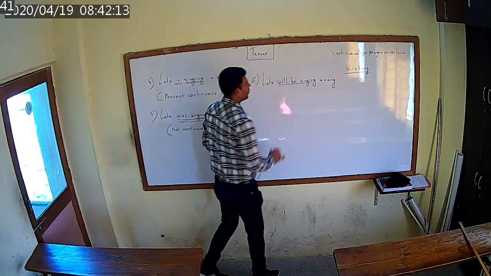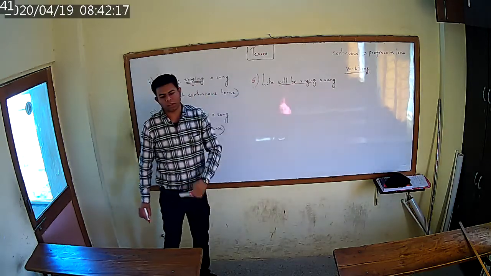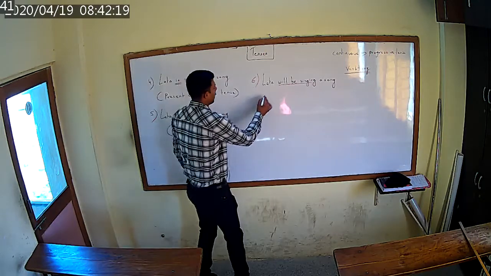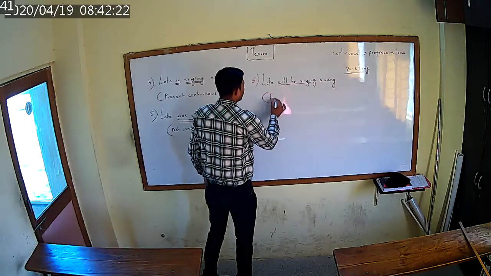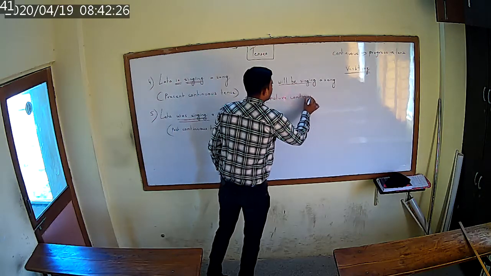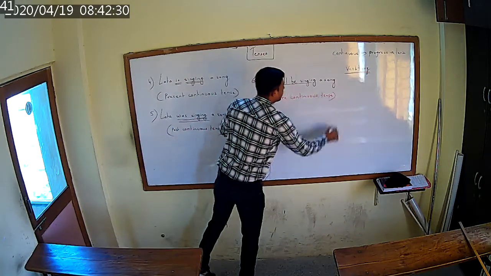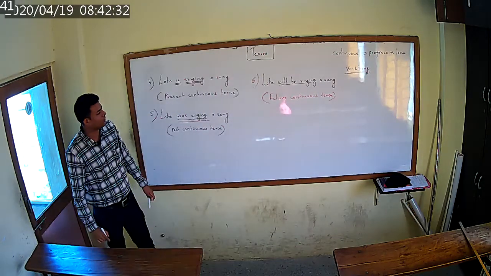Here, will be is the helping verb. Singing is your main verb. And the name of the tense will be future continuous tense. Okay. What is the name of the tense?